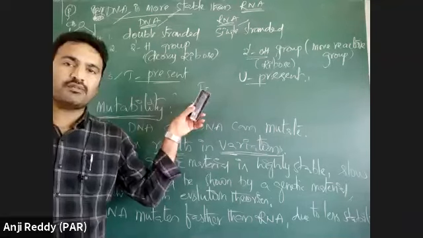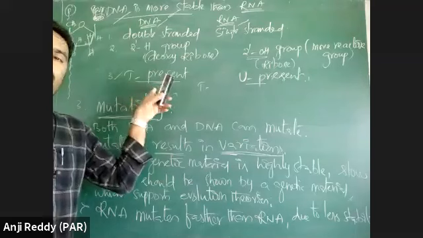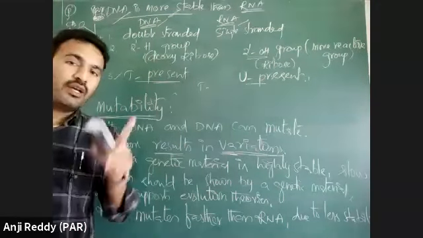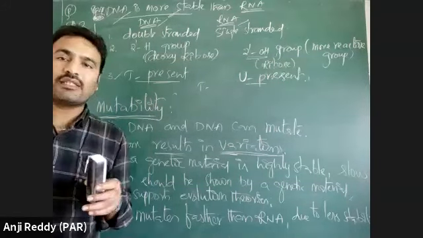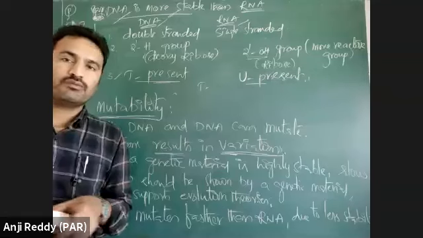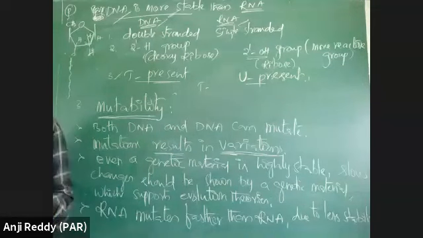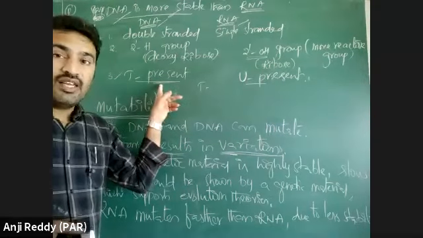If more methyl groups are added to a nucleic acid, it will give more protection. DNA methylation gives more stability. If more methyl groups are added to DNA, the DNA will get more stability. Thymine being present means more stable.